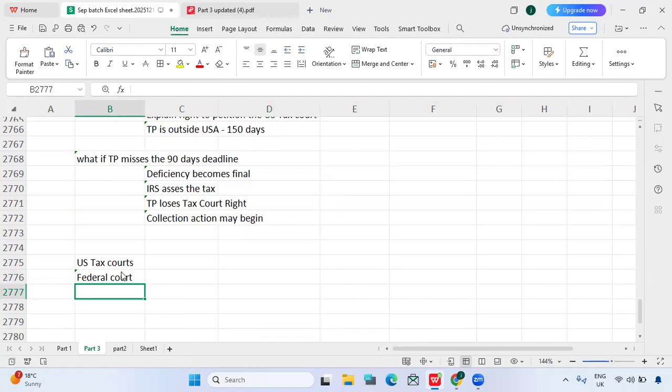The previous one, the appeal department, we have seen, right? Guys, the appeal department, the IRS Office of Appeals: is it within the IRS or outside the IRS?